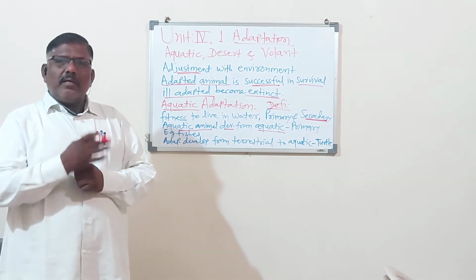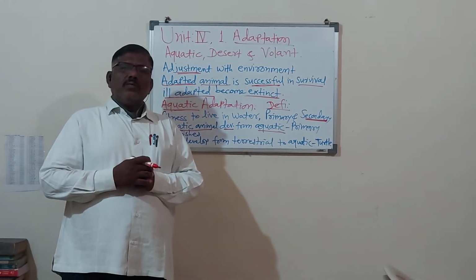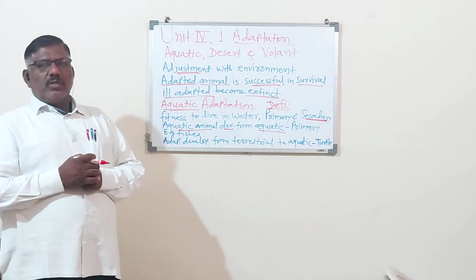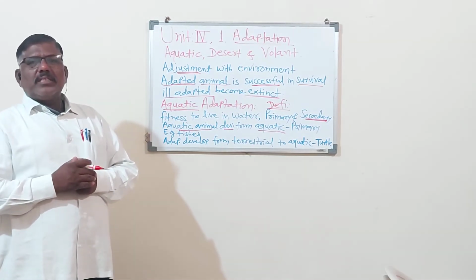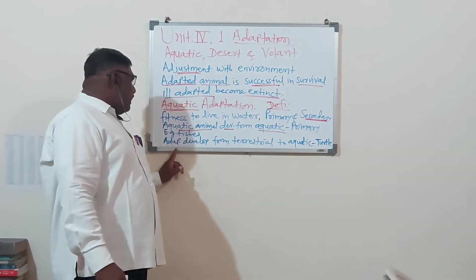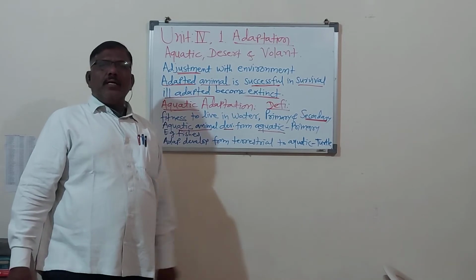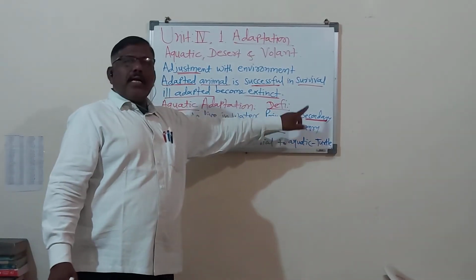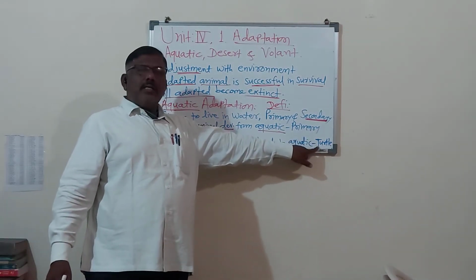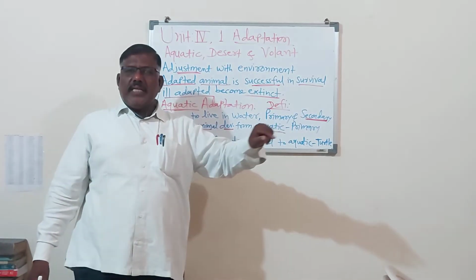And day by day, it develops some characters which are aquatic and which are helpful to the terrestrial animals, which go to the aquatic body in the search of food. So such characters are developed in the terrestrial animals. So we can say the adaptation developed from terrestrial to aquatic. So that is called as the secondary aquatic adaptation. And the best example of secondary aquatic adaptation is the turtle or sea lion or dolphin.